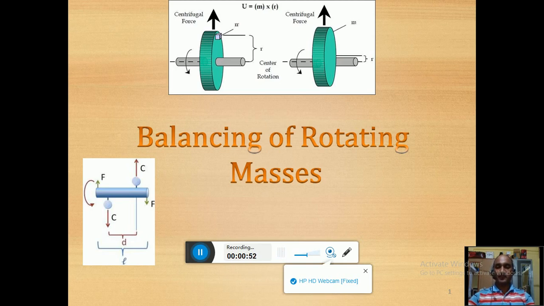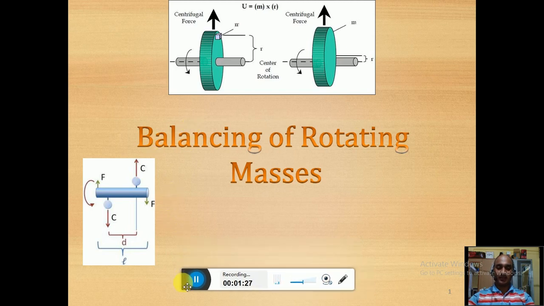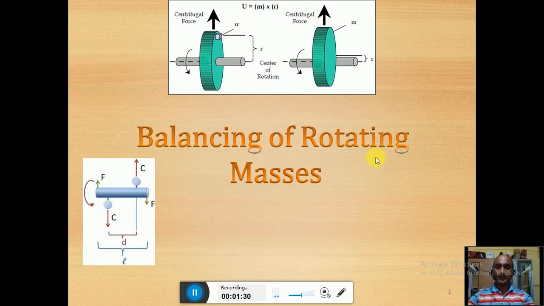Now imagine if any small unbalanced mass is present in the rotors or the rotating parts of the engine, and suppose the engine speed is more than 20,000 rpm. What will happen? Even if the mass is not considerable, say the mass is at micro levels, the force developed due to that mass causes the shafts on which the rotors are mounted to bend. So we are going to learn everything in depth in this video lecture about the balancing of